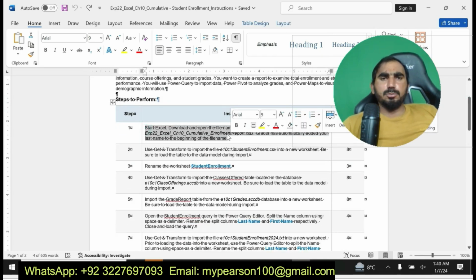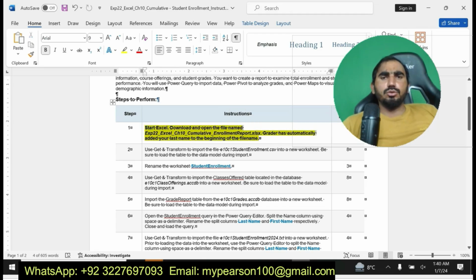Now I'm going to move to the project steps. Start Excel. Download and open the file named EXP22 Excel Chapter 10 Quantitative Enrollment Report. Grader automatically adds your last name.